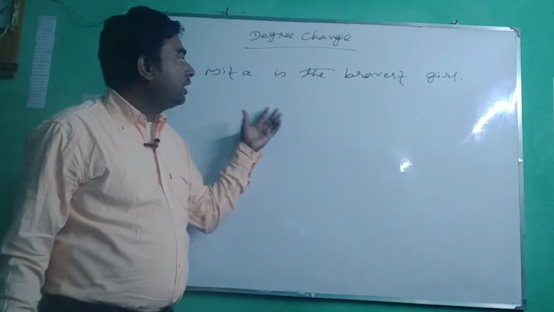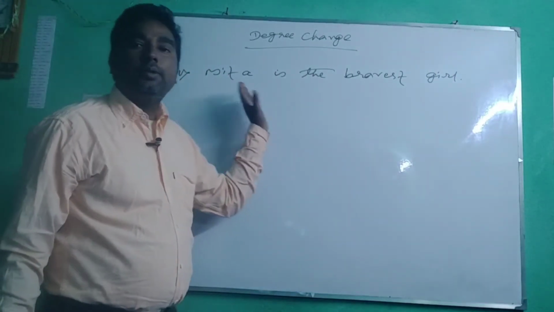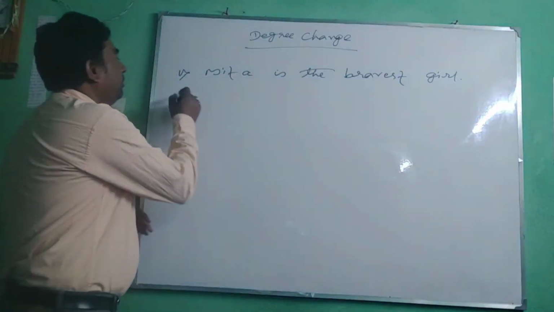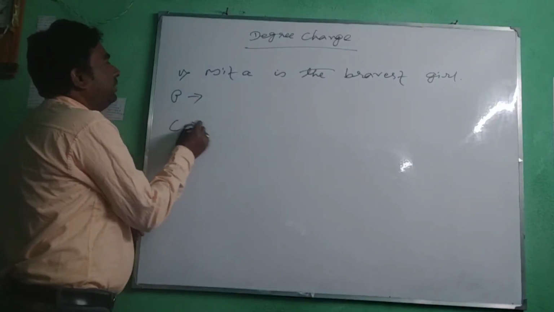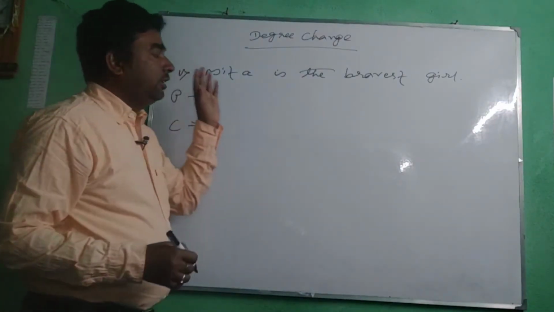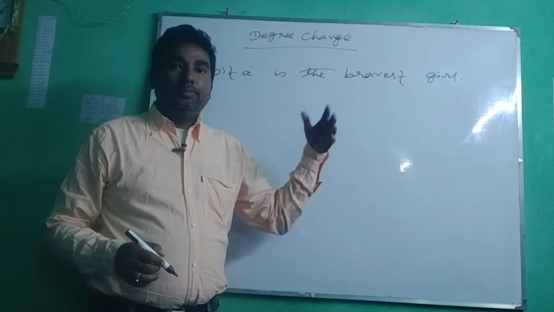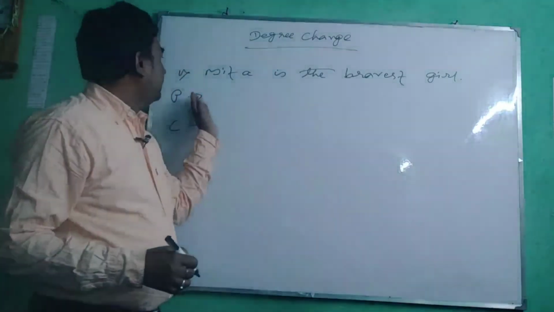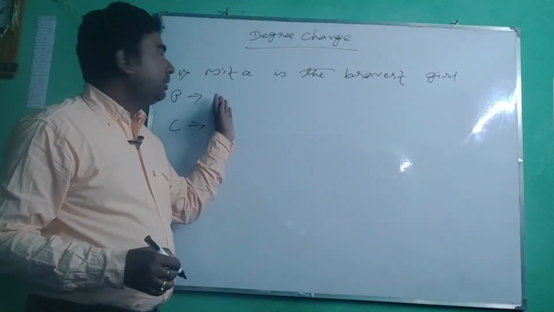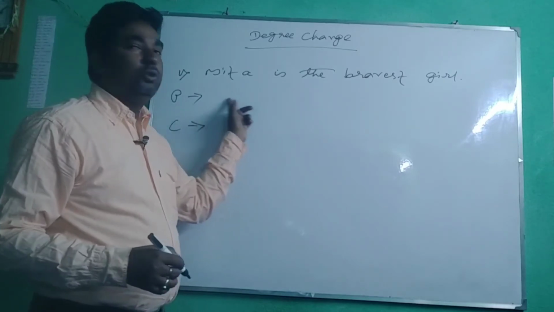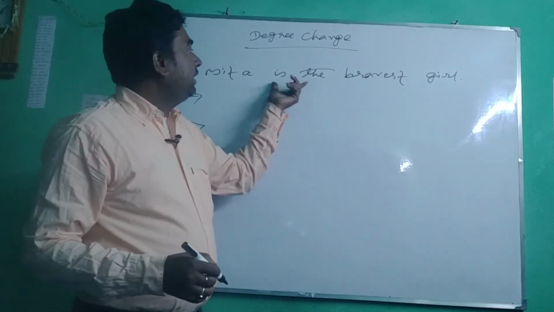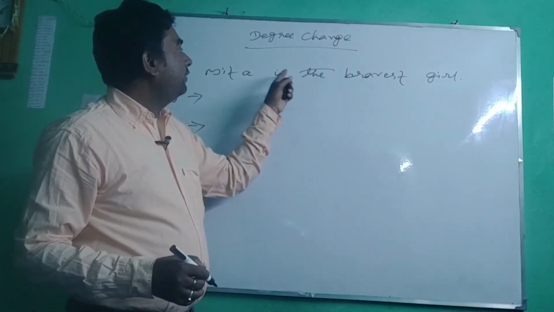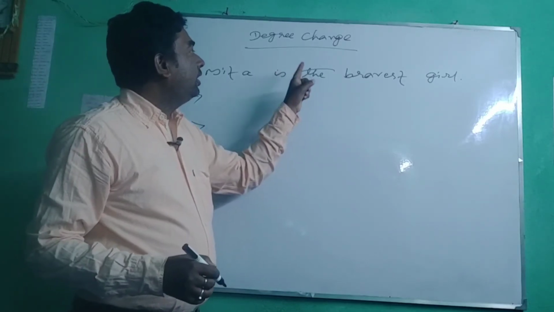Now, when you try to transform it into positive and comparative degree, then like the first example, the sentence should be started with no other, as in the question you see only the.